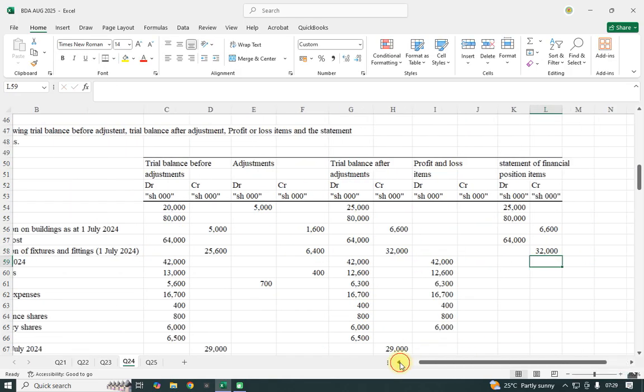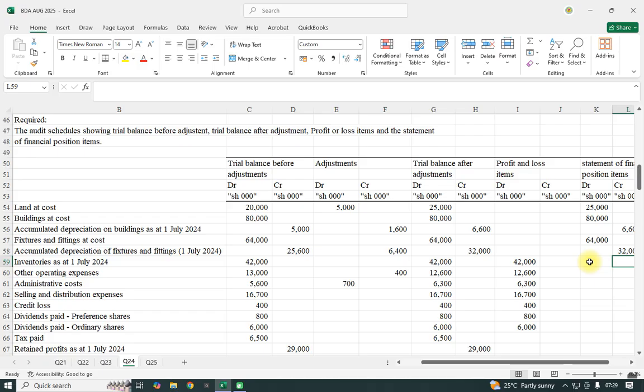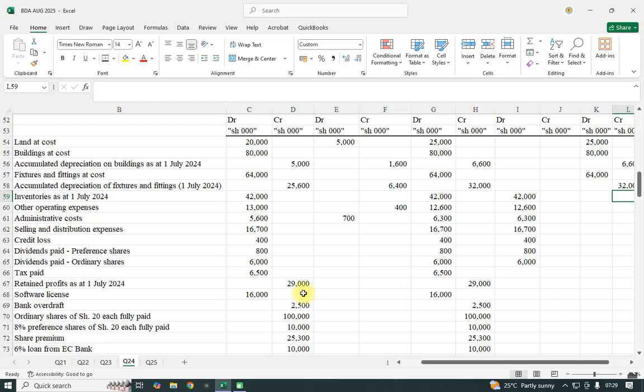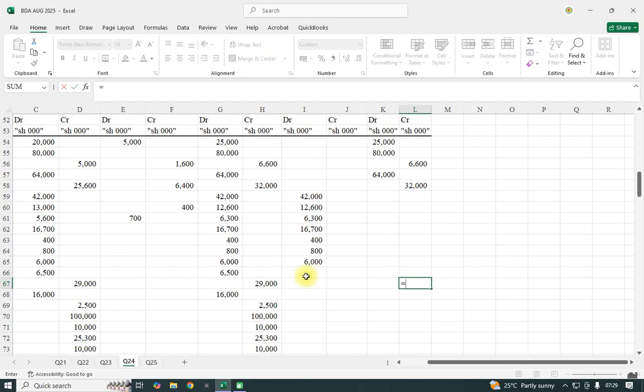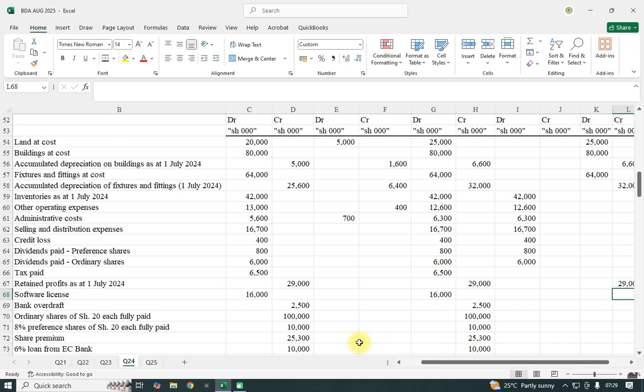Then the others now, the retained earnings: we shall put the opening. For the year we shall add it later as a separate line item.